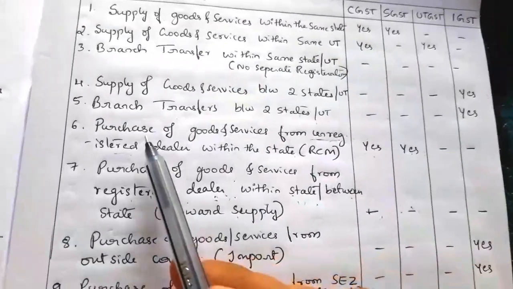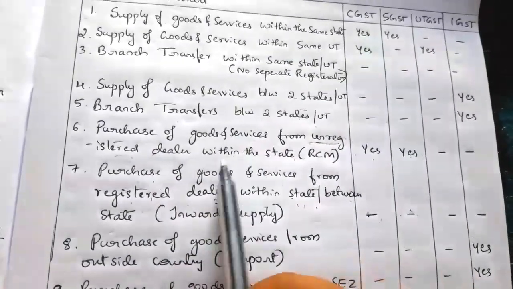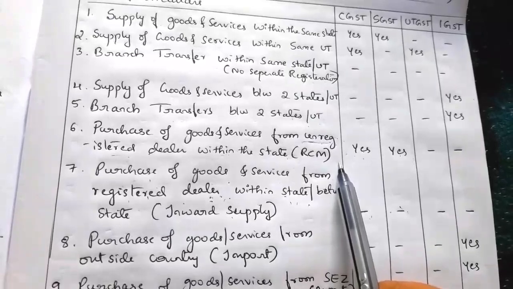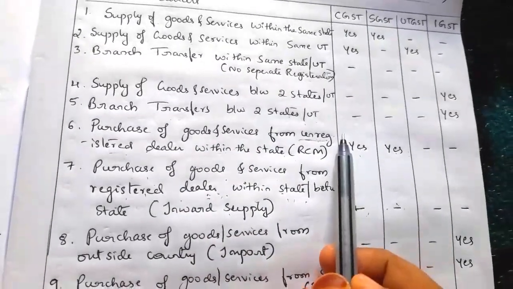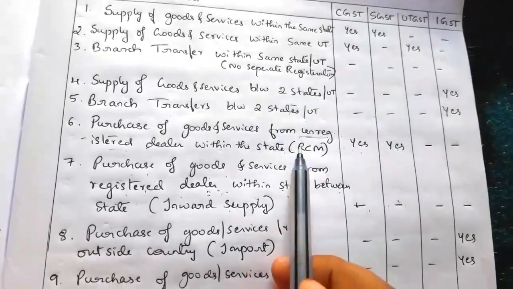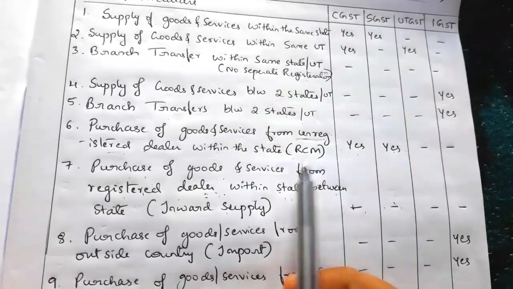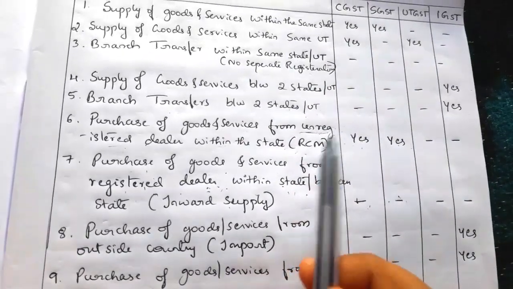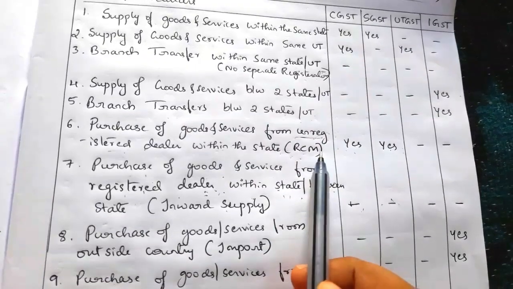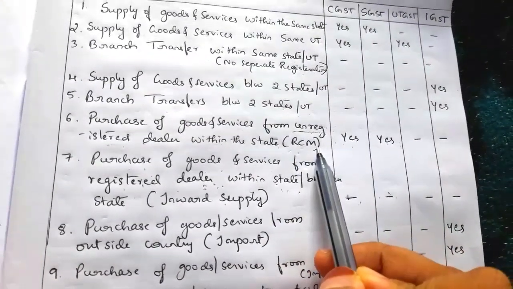So if purchase of goods and services from an unregistered dealer between state, there is no such a transaction will come, because if they are making any purchases from other state, then both should be registered. So if anyone want to enter for a interstate transaction, then they have to register for GST. That means they have to mandatorily register for GST.